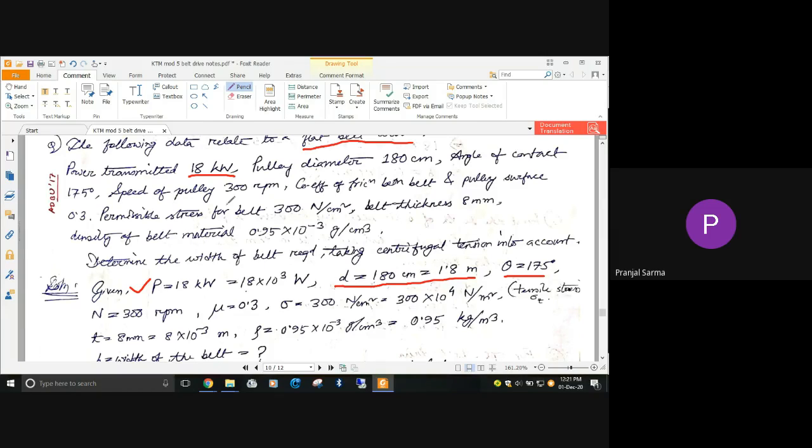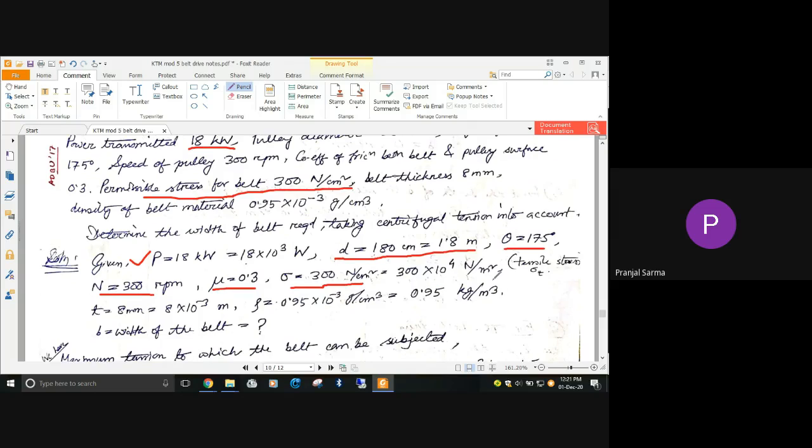Next, the speed of the pulley is given as 300 rpm, so n is 300 rpm. The coefficient of friction between the belt and the pulley surface is given as 0.3, that is, mu equal to 0.3. And here the permissible stress for the belt is given as 300 Newton per centimeter square, so sigma is 300 Newton per centimeter square. This itself is nothing but the maximum tensile stress, sigma T, also you can consider, no problem. Now we are converting this Newton per centimeter square to Newton per meter square, and that gives you 300 into 10 to the power 4 Newton per meter square.